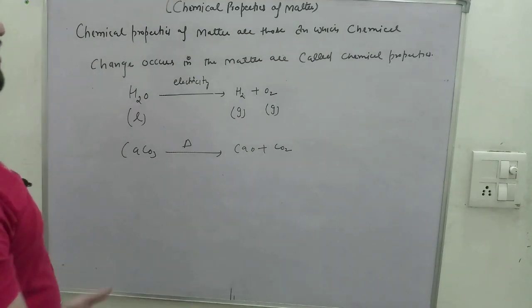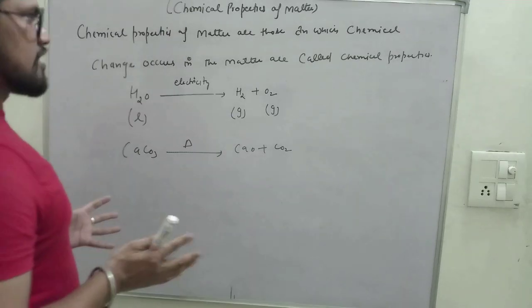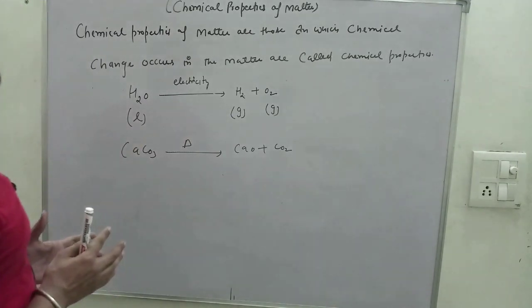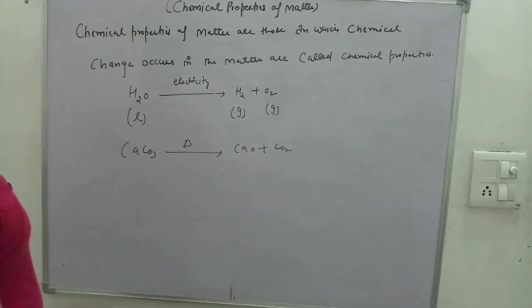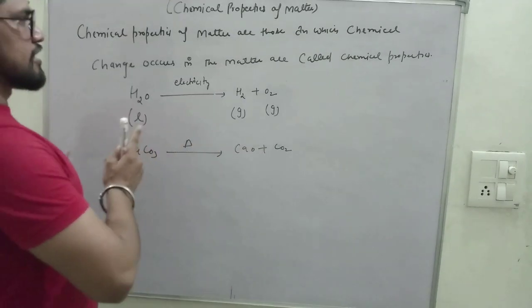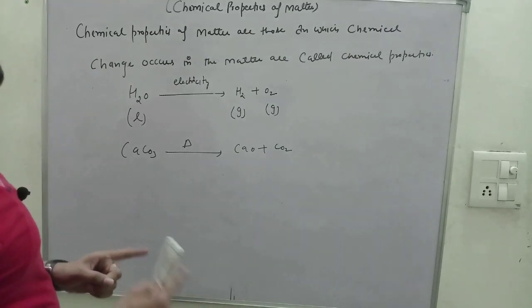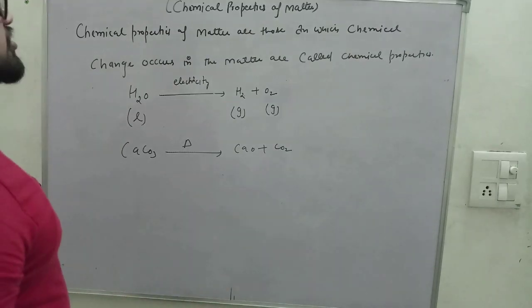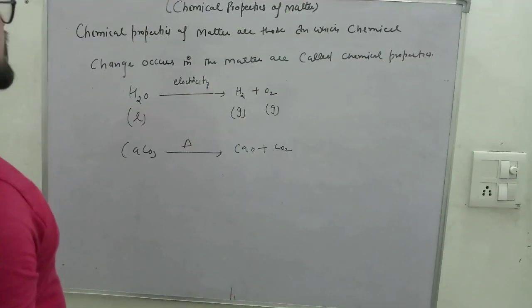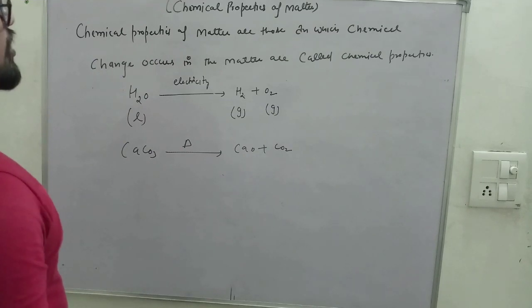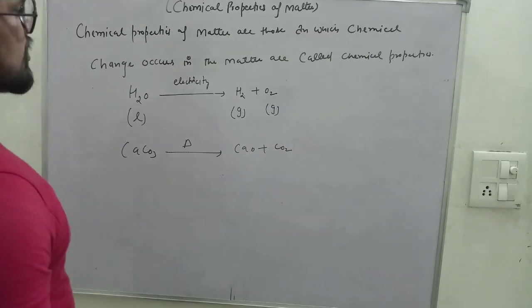So what is the chemical change? Here we have to understand first. After that we will easily understand what are the chemical properties of matter. So what are the chemical changes? Chemical changes are those changes in which the properties of the reactant are totally different from the properties of the product. Those changes are the chemical change. So here chemical change occurs in the matter. So those properties acquired by the matter are called chemical properties.